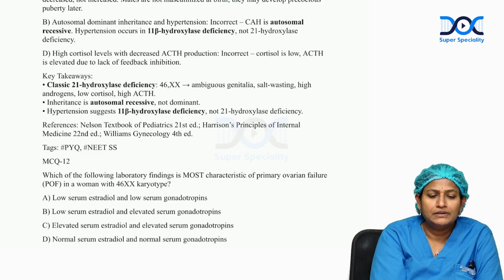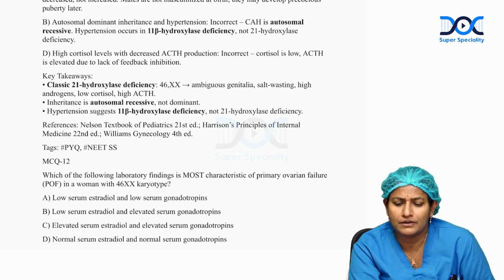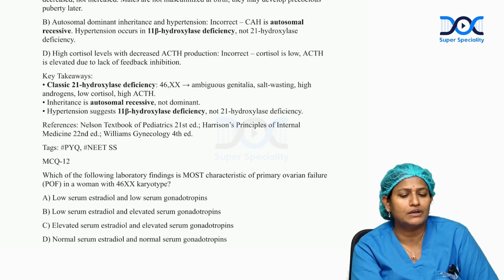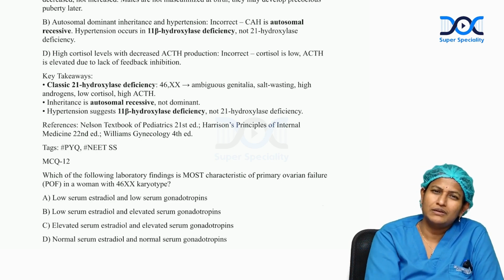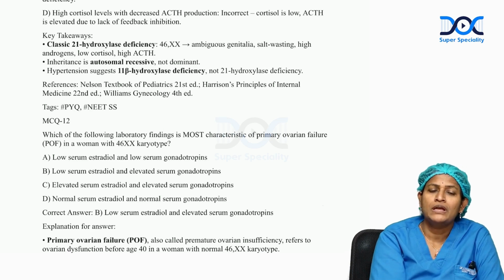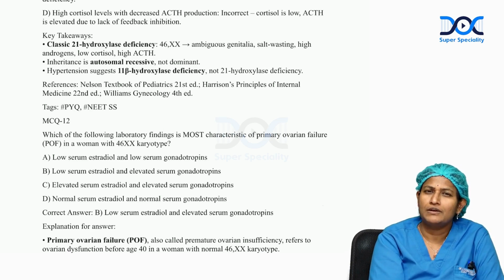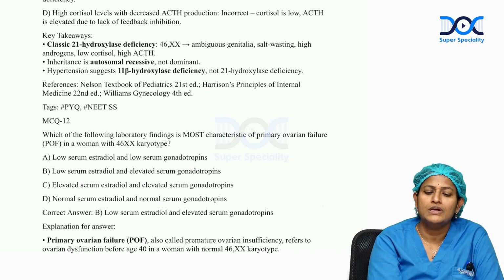Question number 12. Which of the following laboratory findings is the most characteristic feature of primary ovarian failure with 46XX karyotype? Primary ovarian failure is a condition that is many times genetic or externally induced, wherein the ovary fails to respond, which ultimately results in hyperstimulation from the pituitary gland.